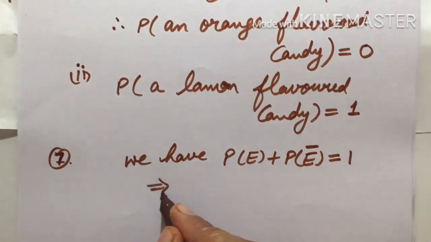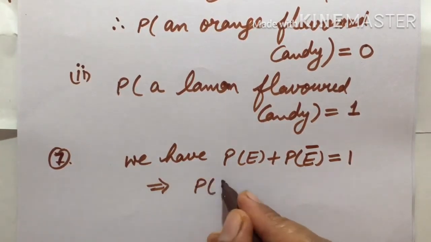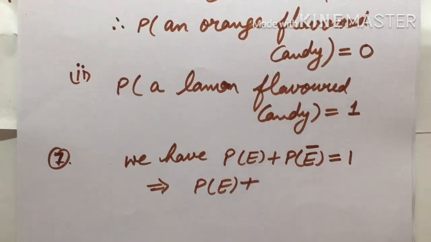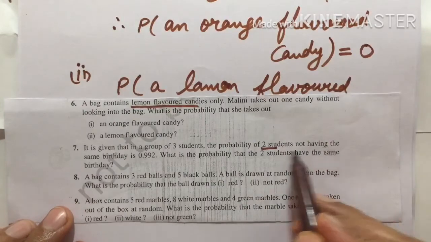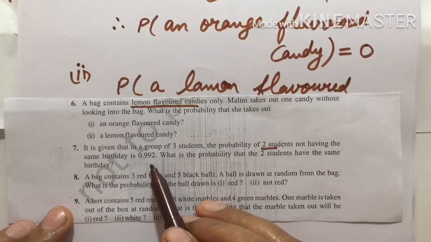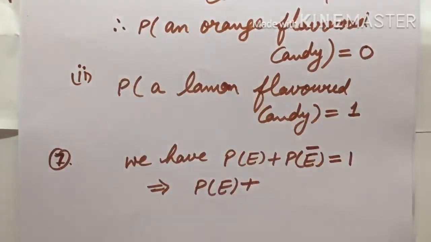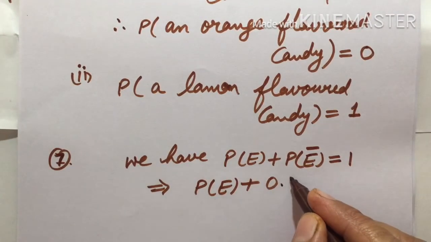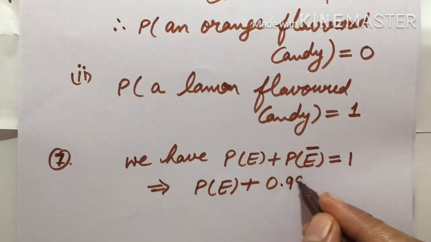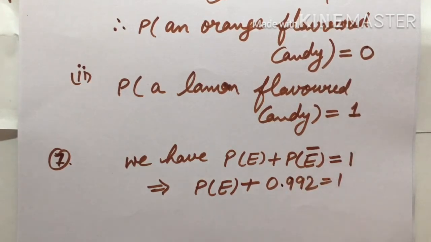So in the question it's given that the probability of 2 students not having the same birthday is 0.992. So we will write here under the not happening complementary event 0.992, and the sum is equal to 1.